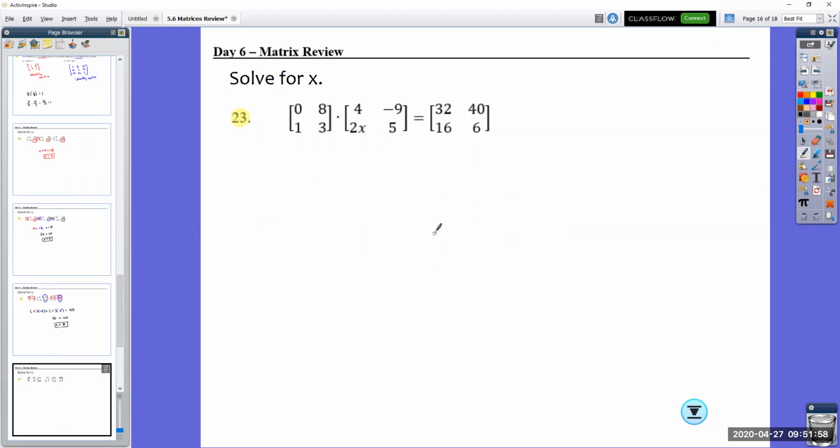Solution for x. Again, same thing, but notice my x value is over here. It's not in a row, but it is in a column, so I have to use this column right here. Now, it doesn't matter, remember, really which row I use. If I choose this one right here, it has a 0 on it, which is actually quite nice. I just need to make sure that 0 doesn't multiply to the 2x. So it's 0 times 4, 8 times 2x. Perfect. So I'm going to set that up. And I'll show you that you can do either one of those as well.